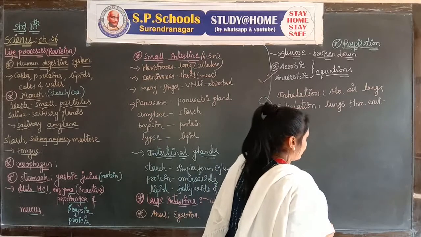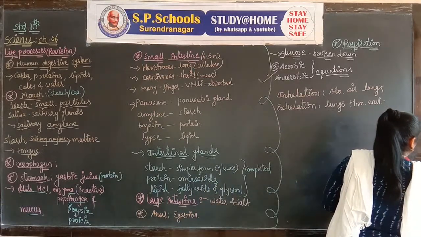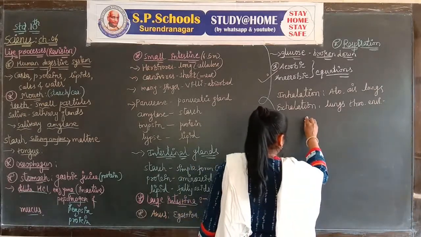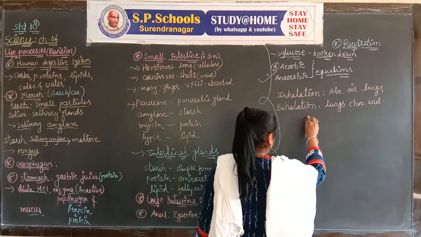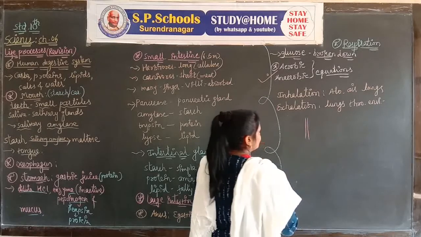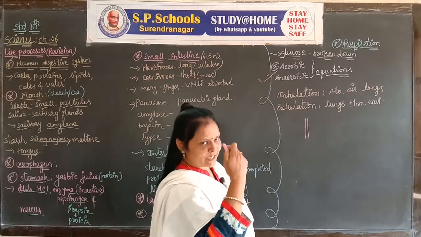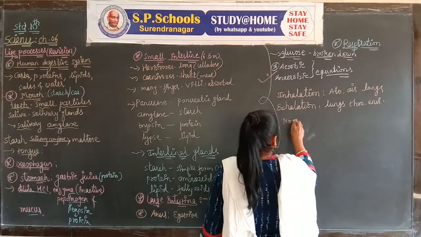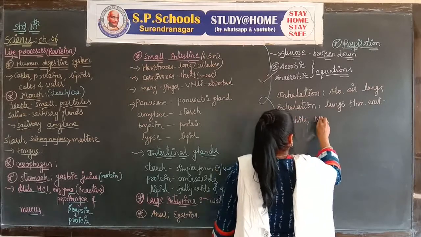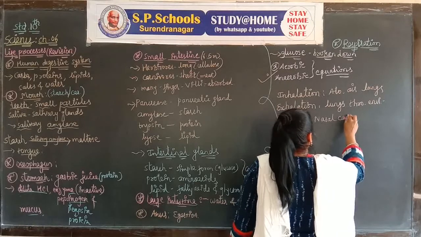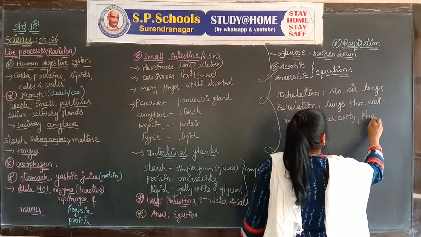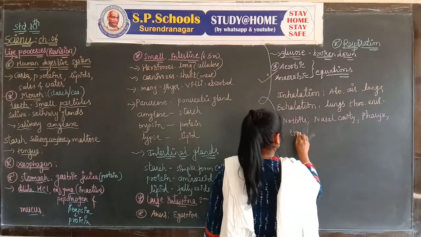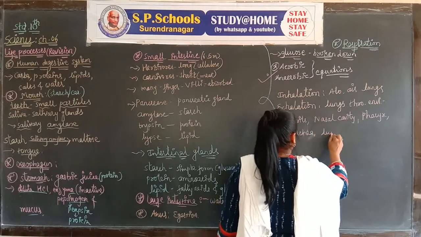Let's draw a rough diagram. When we studied, we already drew the complete diagram of respiration. Air passes through the nostrils, then the nasal cavity, then the pharynx, then the trachea, and lungs.